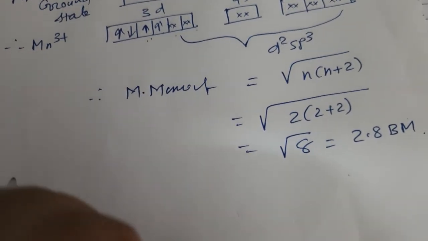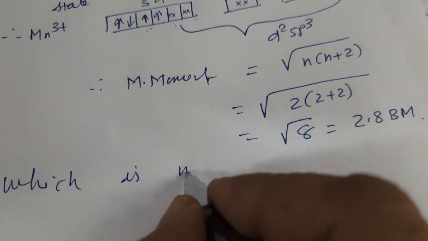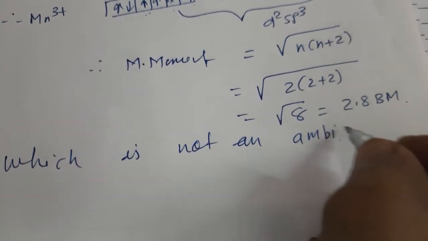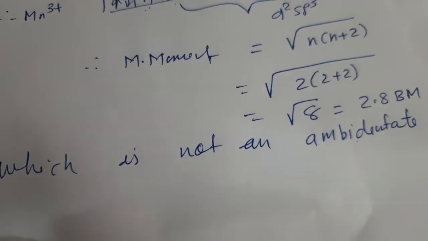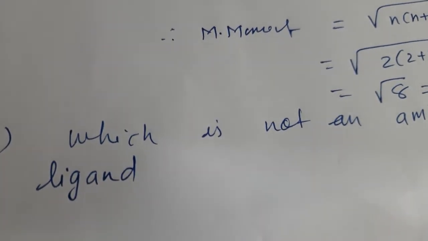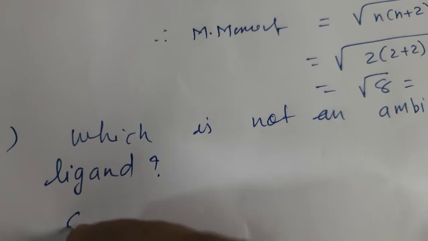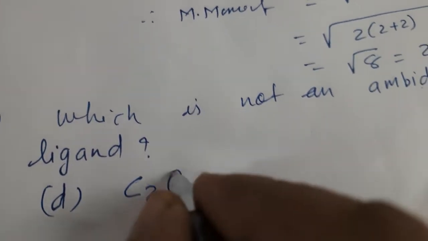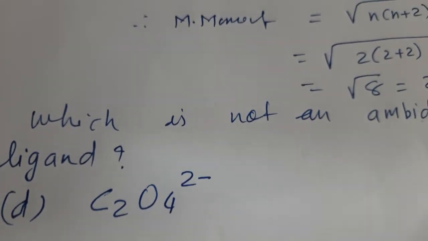Next is, which is not an ambidentate ligand? Ambidentate means two centers of electron donation. So the answer will be C2O4. The rest are ambidentate ligands.